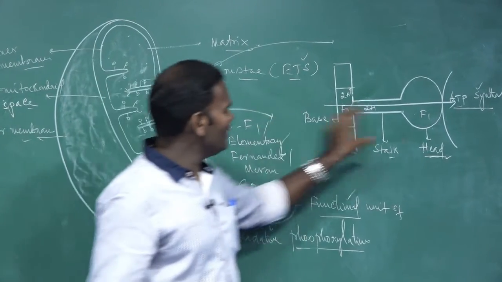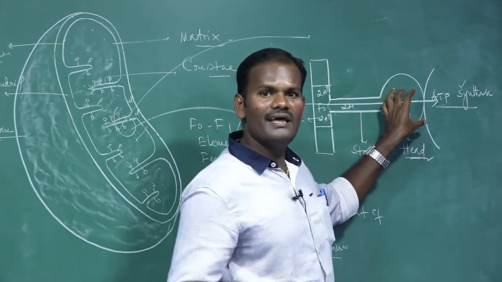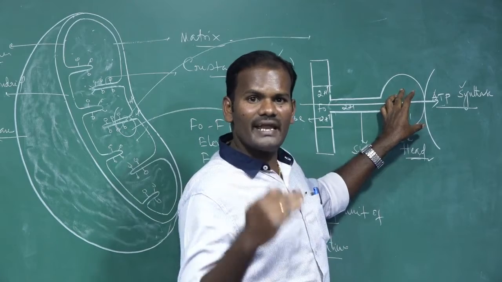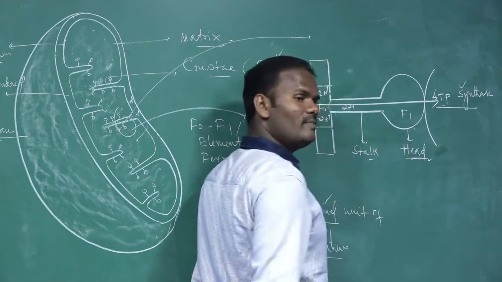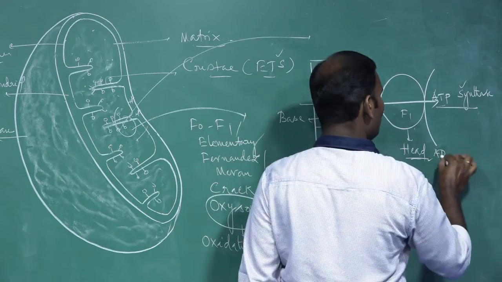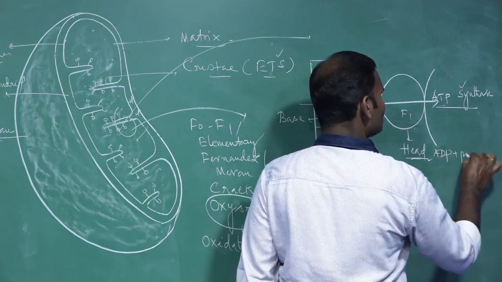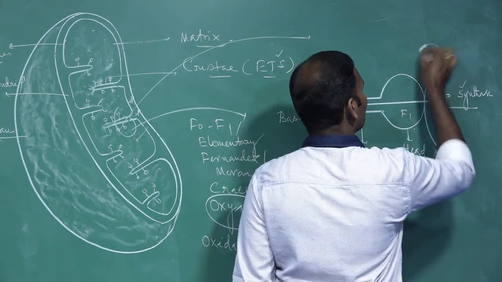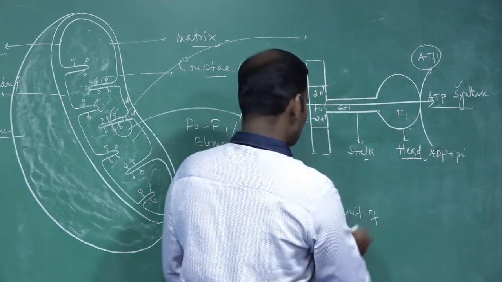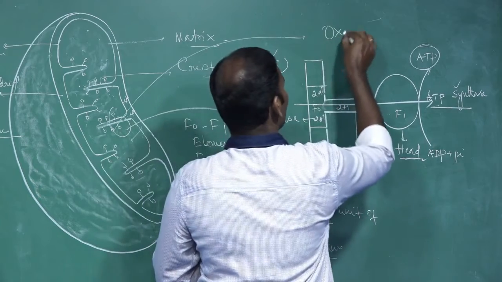When the protons pass through the F1 particle, they lose energy, and this energy is coupled with ATP synthesis. How does ATP synthesis take place? ADP, adenosine diphosphate, takes up one inorganic phosphate to form ATP, by a process called oxidative phosphorylation.